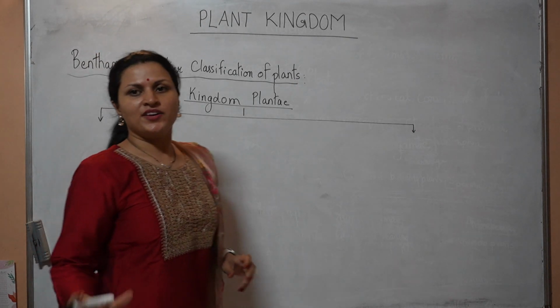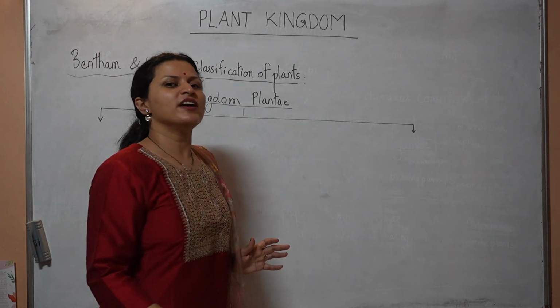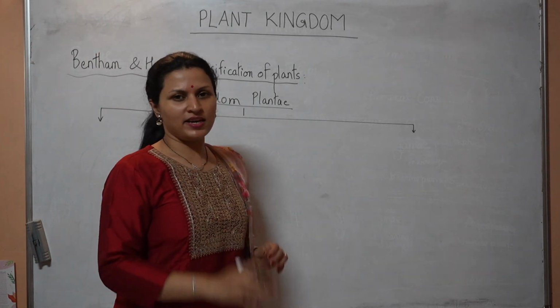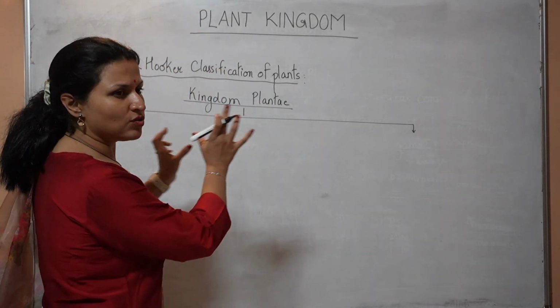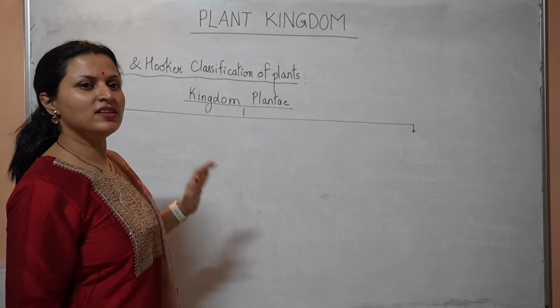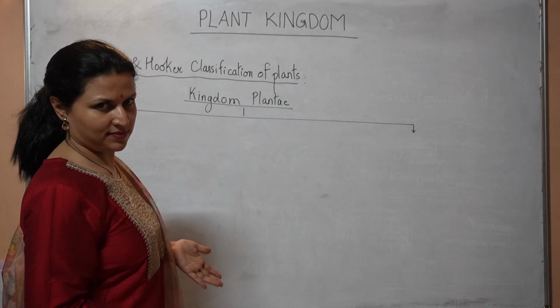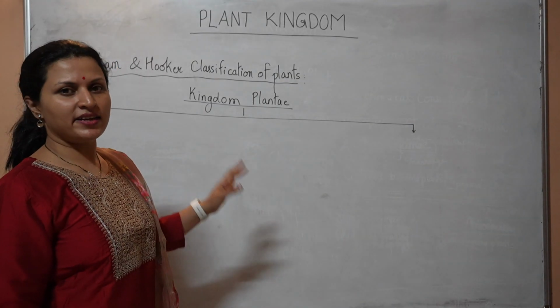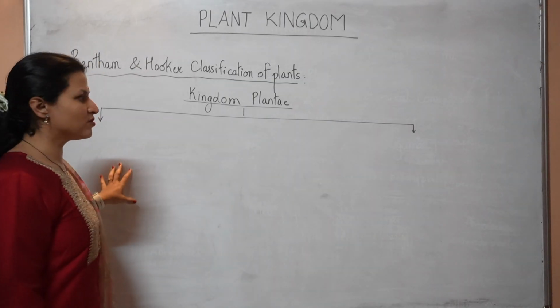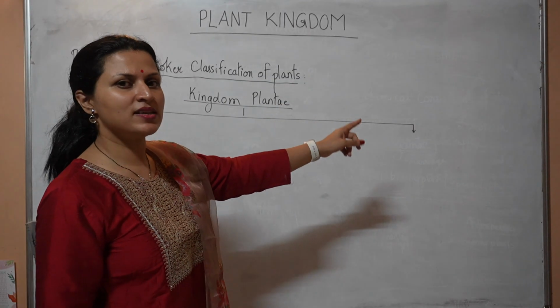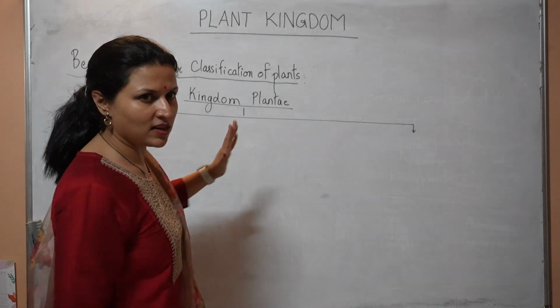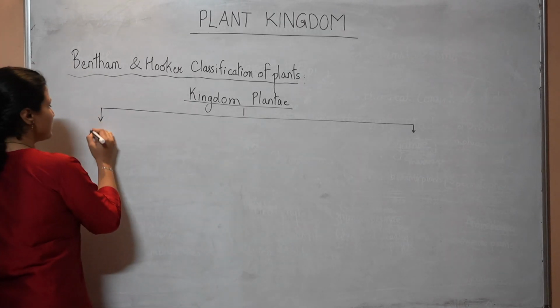As you know, there are 5 types of plants: algae, bryophytes, pteridophytes, gymnosperms and angiosperms, isn't it? These 5 types of plants were divided into 2 groups on the basis of whether or not they produce seeds. As such, algae, bryophytes and pteridophytes were placed in this first group and gymnosperms and angiosperms went into the second group because they are the ones which produce seeds. The others do not. So the first group was called